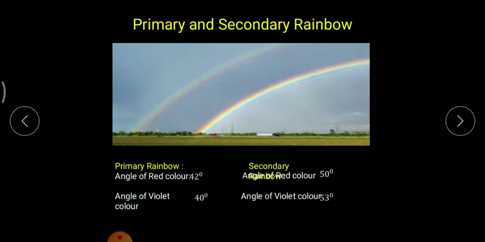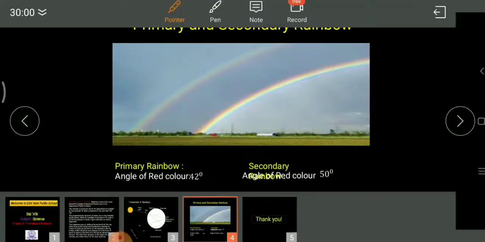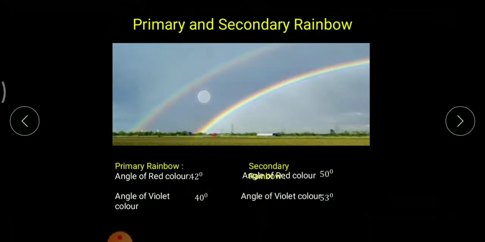And one more difference you would find, that in primary rainbow, the upper color is always red and the bottommost color is violet, whereas in secondary rainbow it is opposite. The violet color has the topmost position and red color is at the bottommost position, and the angle between red and the incident ray is 50 degree, and the violet color creates an angle of 53 degree.